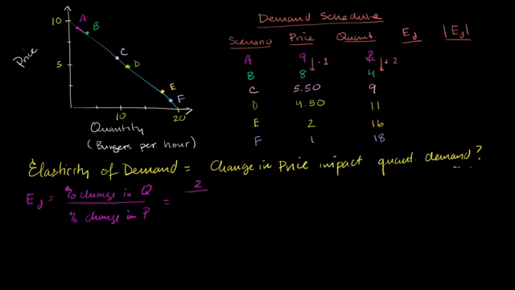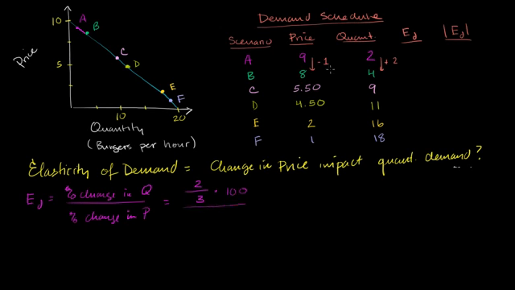Actually, let's just think about it. What's the average between 2 and 4? Well, the average is just going to be 3. Let me write it down just so it's clear: this right over here is 2 plus 4 over 2. That's how you get 3. That's how you calculate the average. All right, so that is our proportionate change, and then you want to multiply by 100 to actually get a percentage.